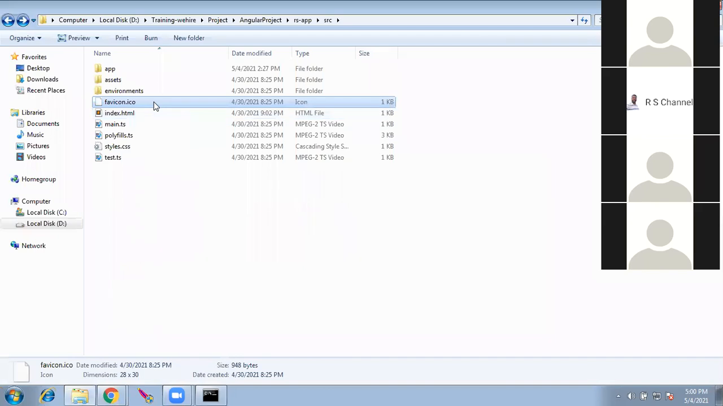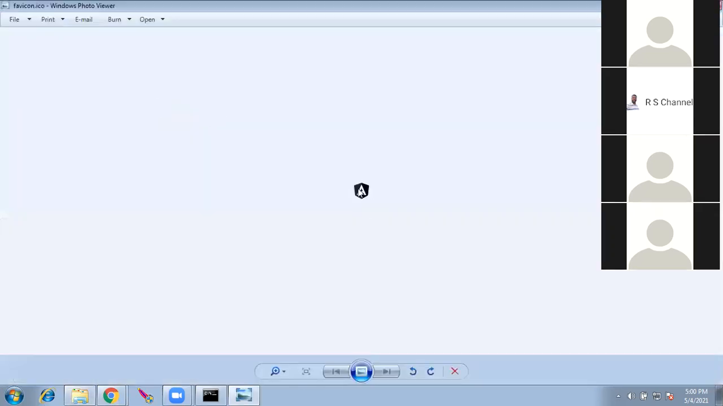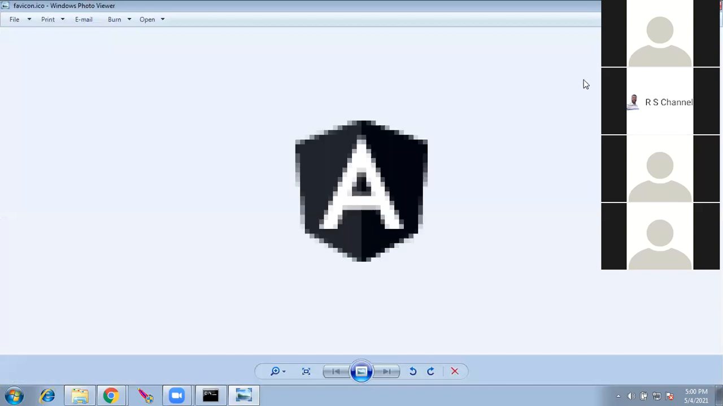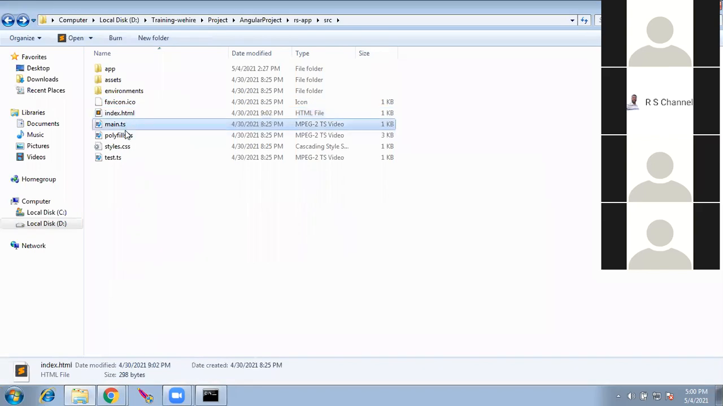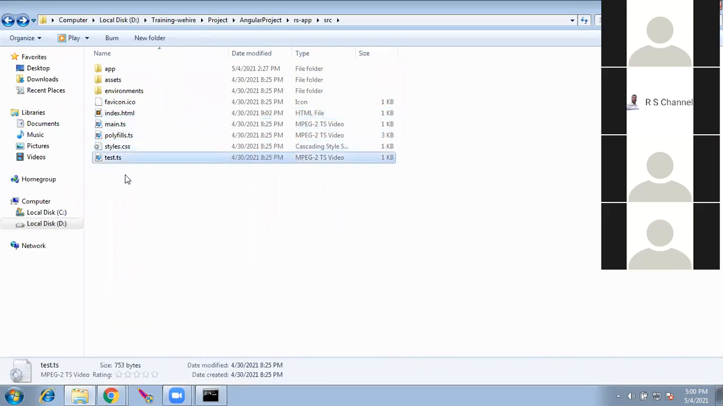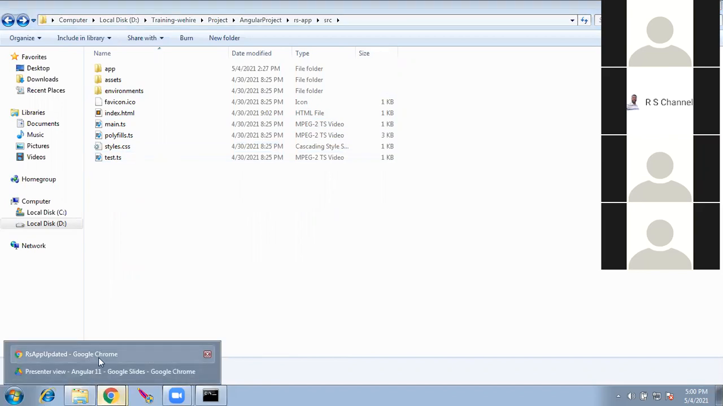If I open this icon, this should bring up that black color logo. Here it is. This is what is getting displayed there. If you want to change the icon, just place another .ico file here with the same name, favicon. And we have an index file, main.ts, polyfills, styles.css, and a test.ts file. We'll go over this now. Any questions so far?